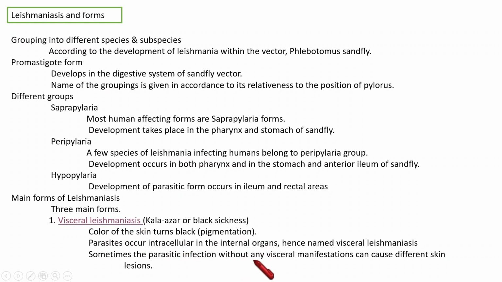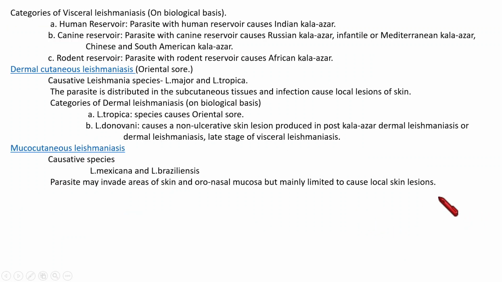And sometimes it will not affect the internal organs that much, but it causes some lesions in the skin. Next, visceral leishmaniasis itself we can categorize into different types on a biological basis.